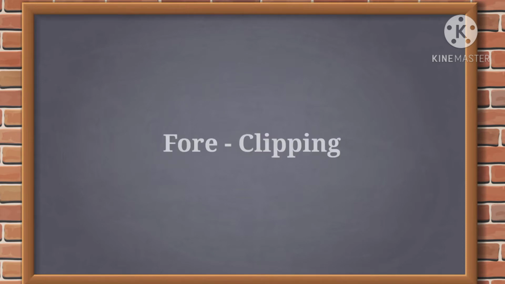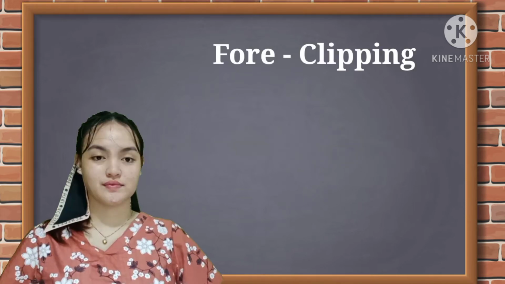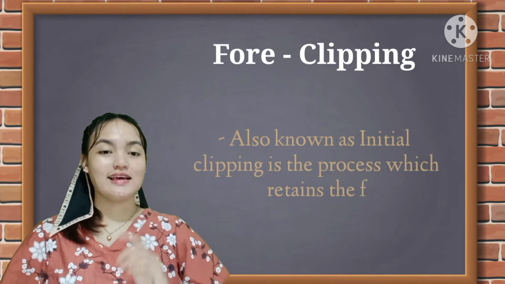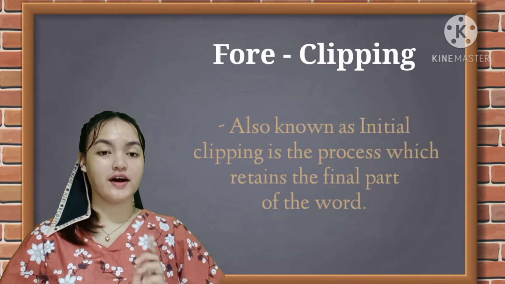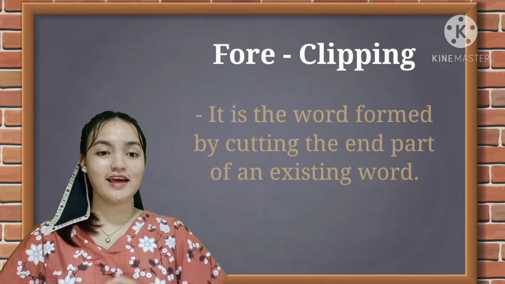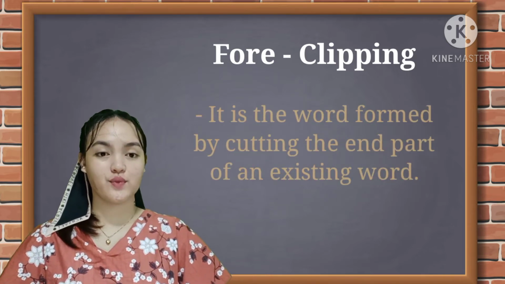Next is foreclipping. Foreclipping, also known as initial clipping, is the process which retains the final part of a word. It is the word form made by cutting the front part of an existing word.